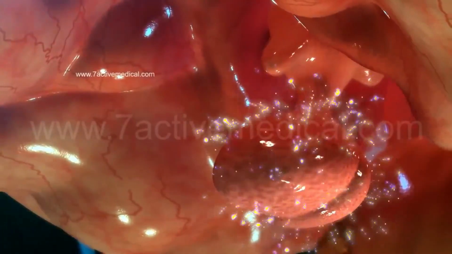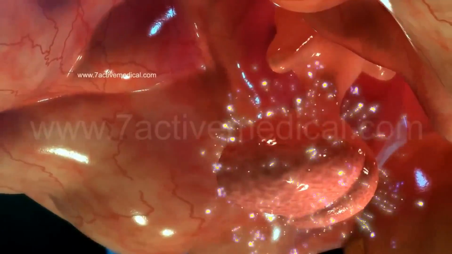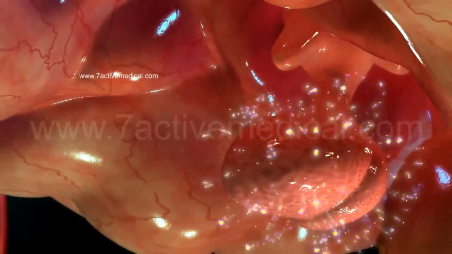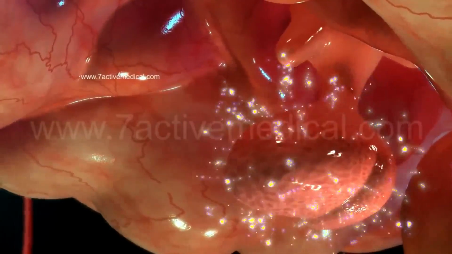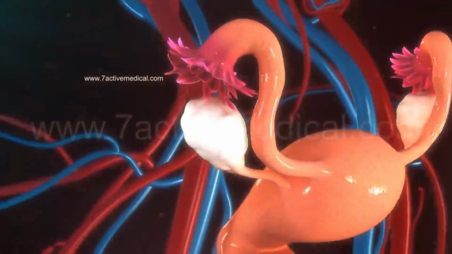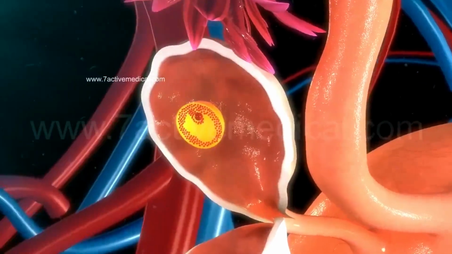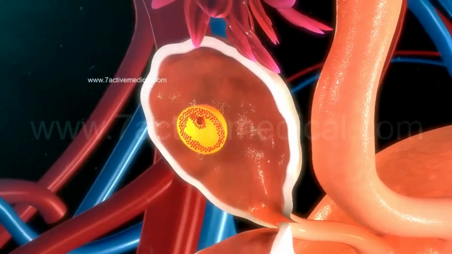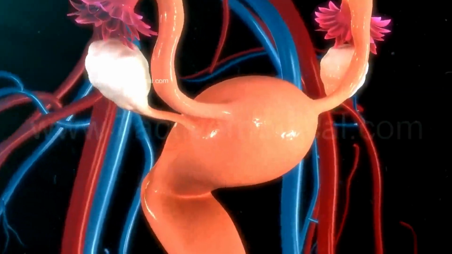This stimulates the cells of the pituitary gland to secrete follicle-stimulating hormone, or FSH, which travels through the bloodstream to reach the ovaries, where it stimulates the development of ovarian follicles.